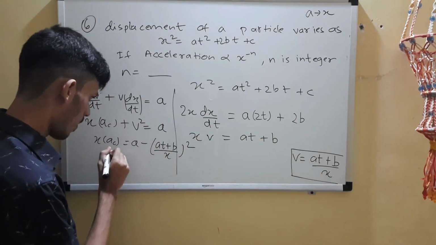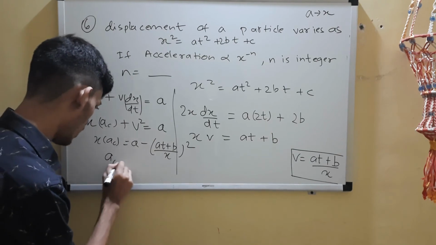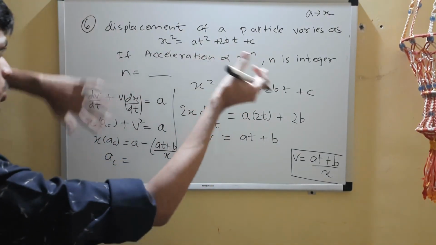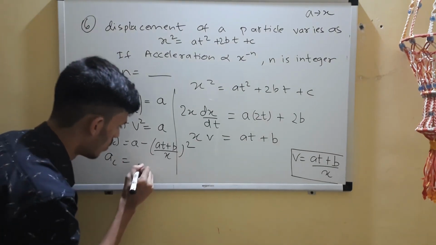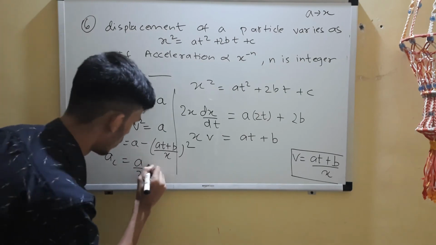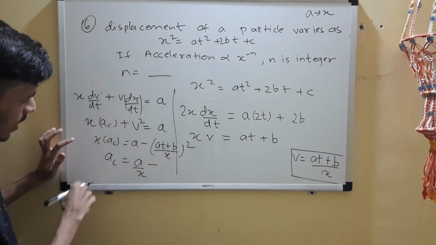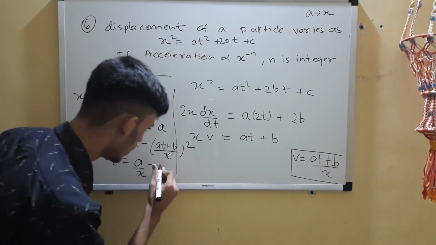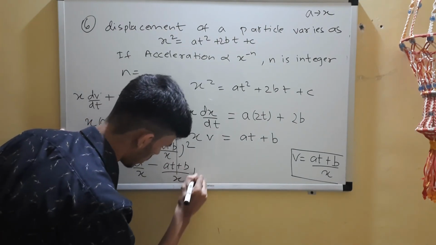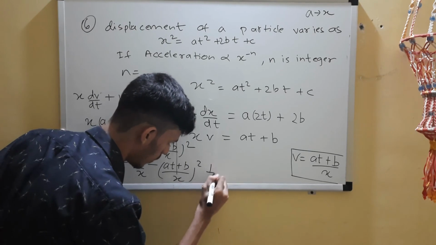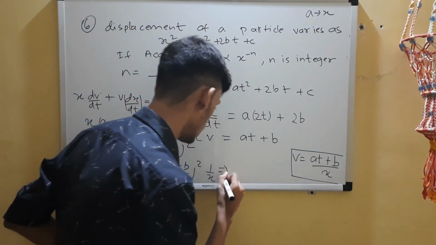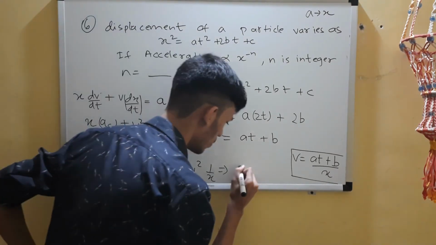Okay, now you have to find for ac, how acceleration is proportional to x. So I am dividing each term by x. Here when I divide by x, it cancels. Here it's division by x: at plus b upon x, the whole squared, upon 1 by x. Now you can simply see what the highest power is.